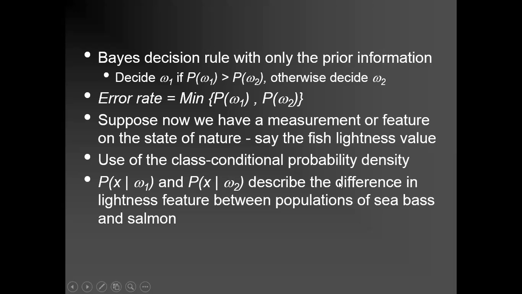So it describes the difference in the lightness feature between the population of sea bass and salmon. For class 1 you are observing the same feature, and for class 2 you are observing the same feature, for different fishes. For sea bass fish there is a lightness value, and for salmon fish there is a lightness value. Depending upon the lightness value, they belong to different classes, either the W1 class or the W2 class. So this is our class conditional probability density function.